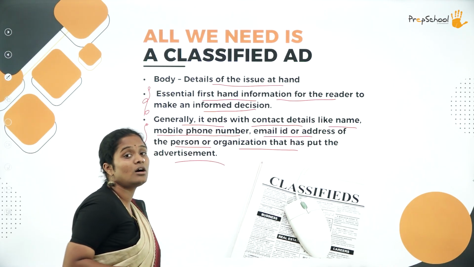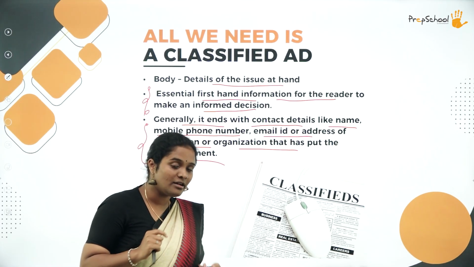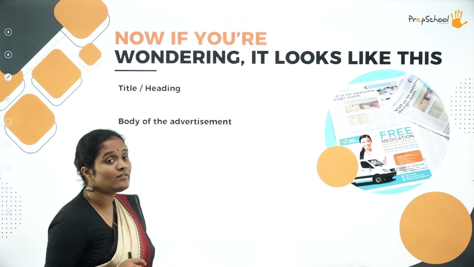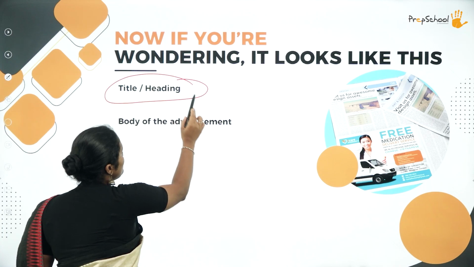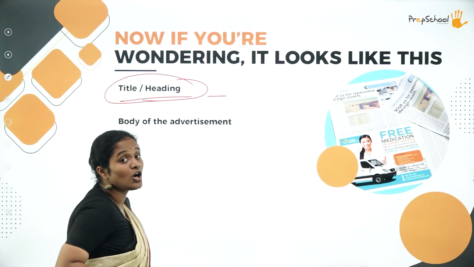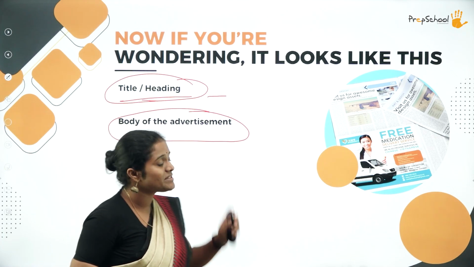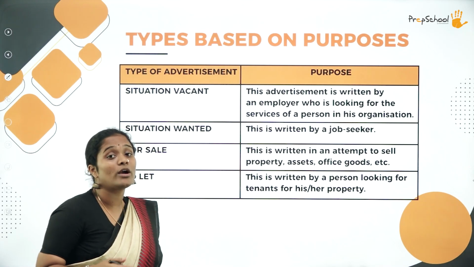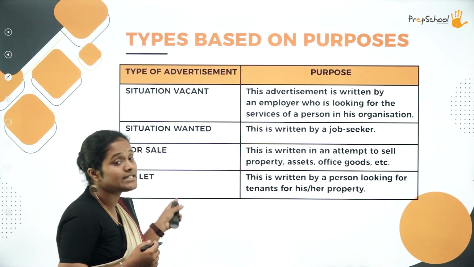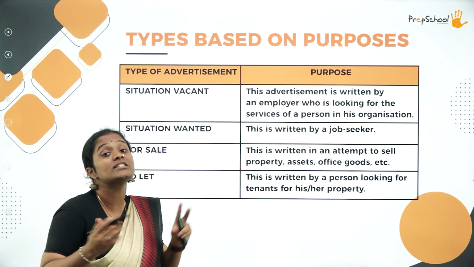Now in here, there goes contact details, name, address, email, contact number. Okay. After that, we have to look at this is how the format looks like. Here comes the title or the heading. You can put it at the center or top left corner. Then comes the body of the advertisement. I'm sure you have seen a lot of classifieds in the newspaper. However, let's look at what are the purposes based on which these certain classifieds will be given and what are the particular titles, what are the suggested titles.